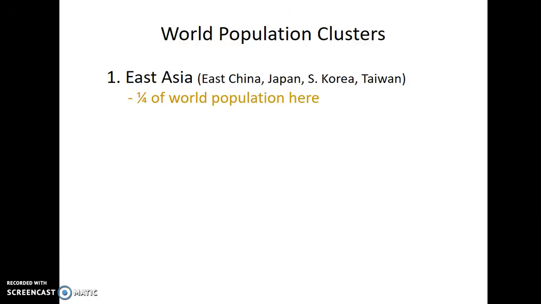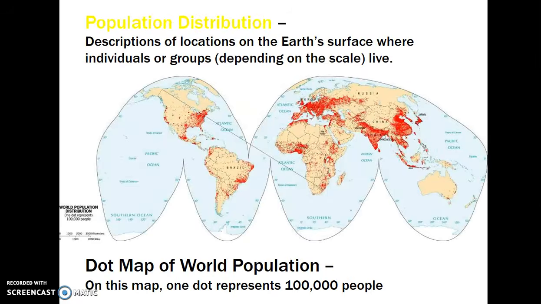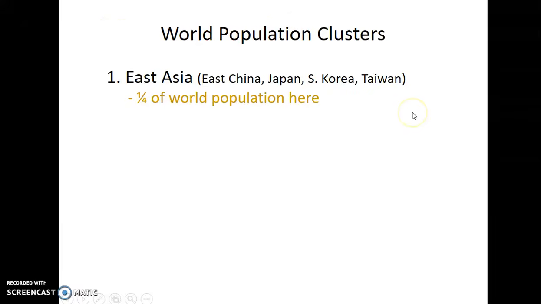This is where 1/4 of the world's population live. And this is because China has 1 billion people. So again, that's here in East Asia. You see that people in East Asia are clustered here on the coast, Pacific Ocean, but also here in the interior. This would be where the rivers are, like the Yellow, the Huanghe, the Yangtze, both of the rivers, because they need this access to agriculture. So again, this is East Asia.